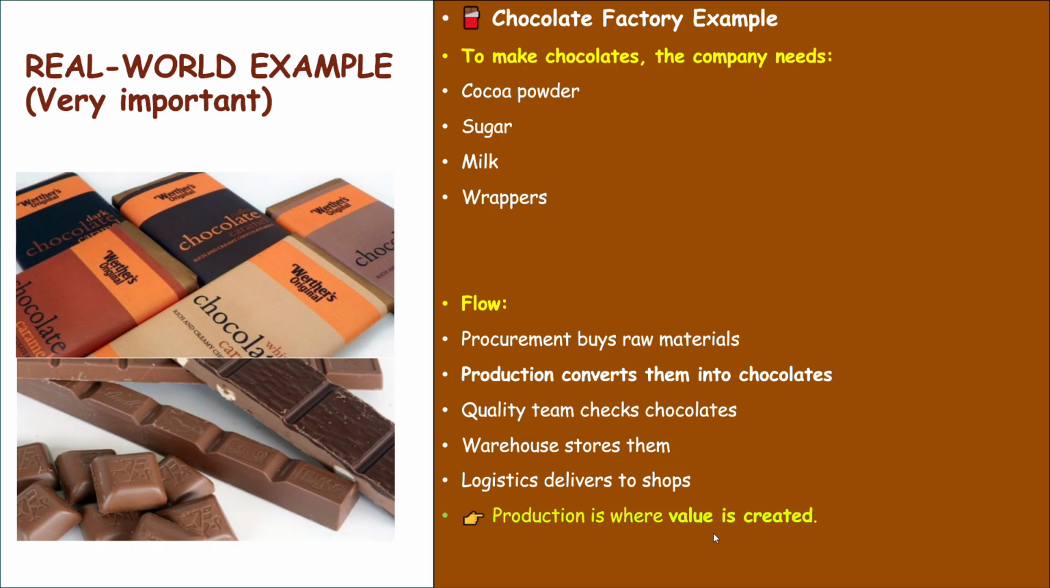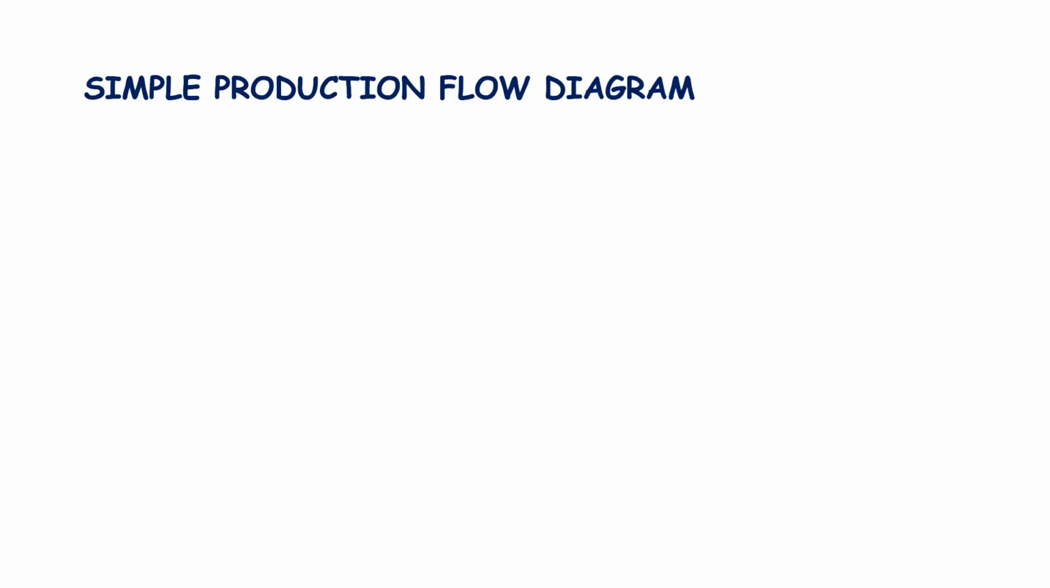So production is where value is created. Nothing but without production, the entire supply chain is a waste. Production is very, very important in the entire supply chain management. In short, I'll tell you, supply chain management is done for production itself so that the production goes well and customers get their product delivered on time.